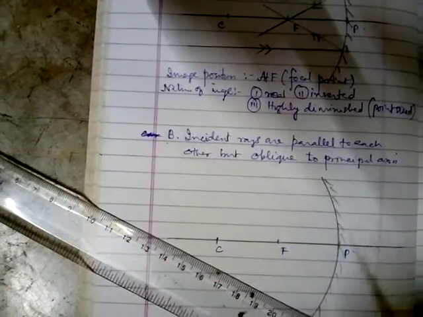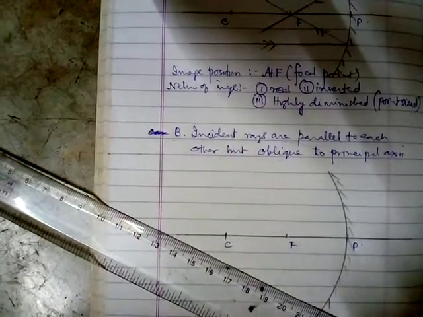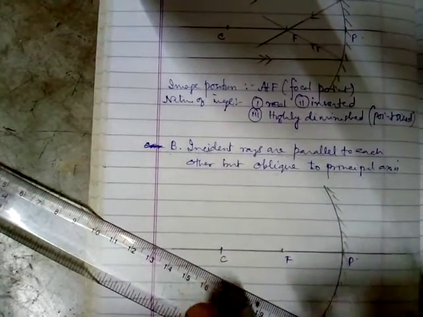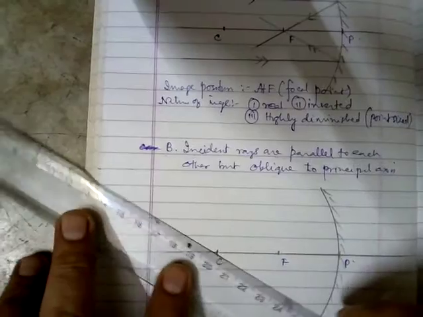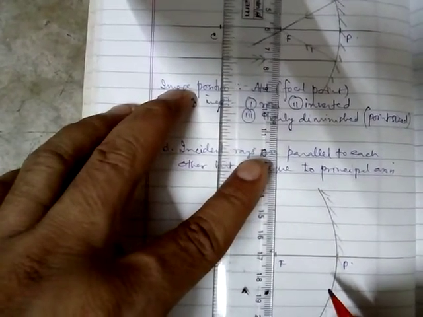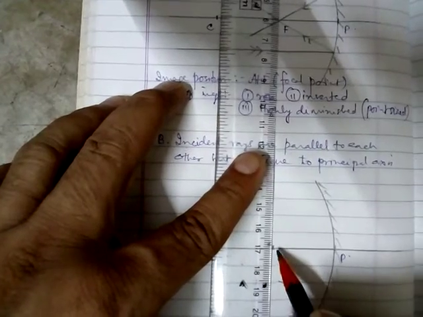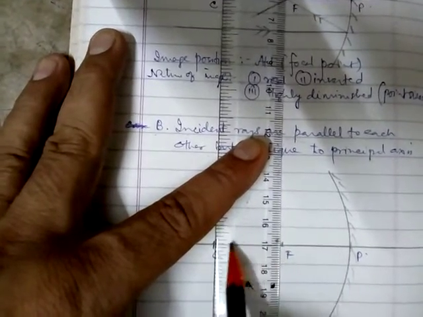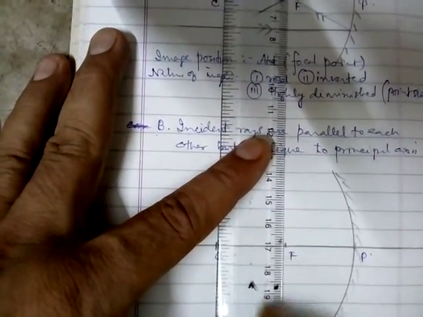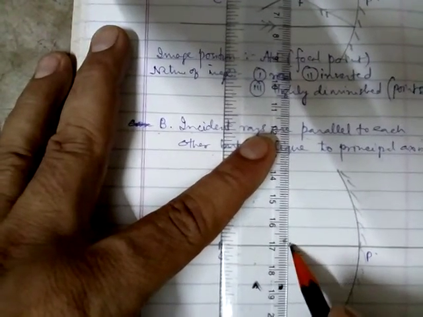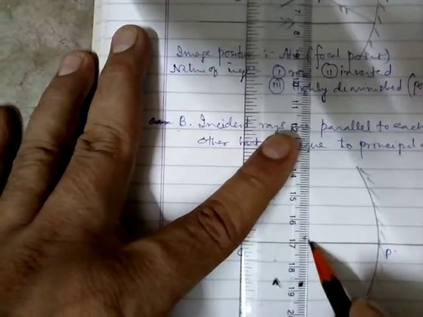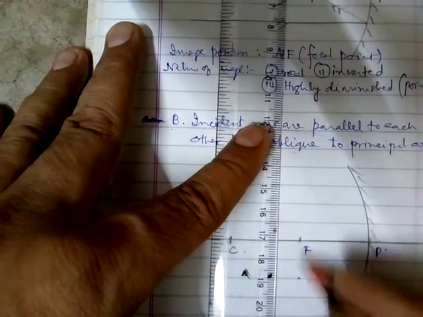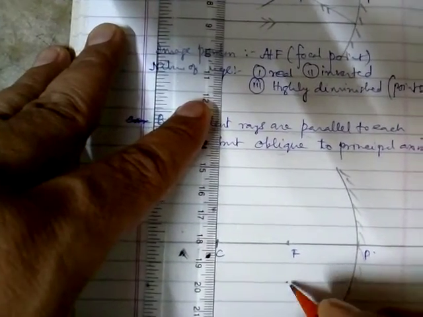Now here we have to take a trick. Any ray which will pass through C, it will return back through the same path. Now let us suppose, for our trick, just look here, this line of the scale is totally coinciding with the principal axis. That means your scale is perpendicular to this principal axis. Now just put a mark over here, put a point just below F. It is your image.